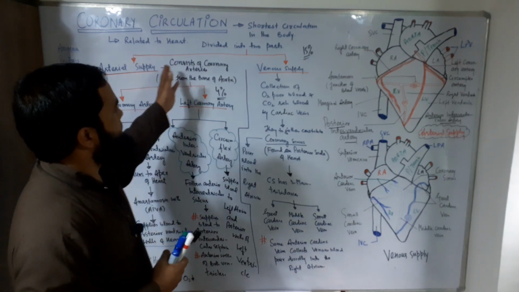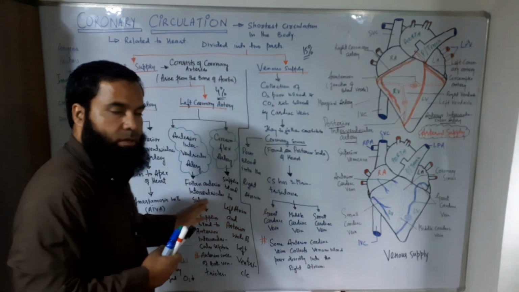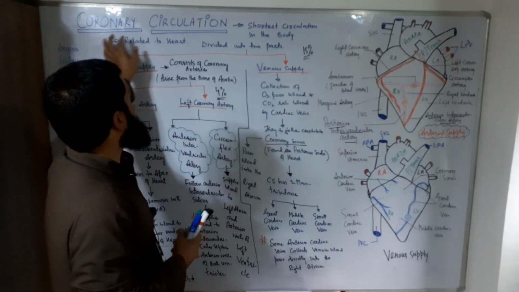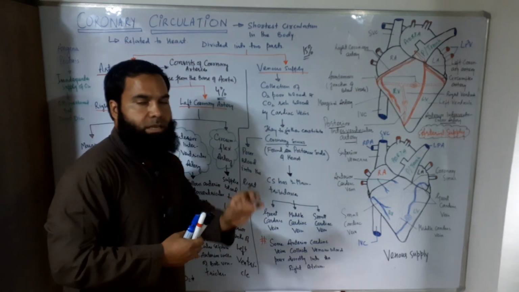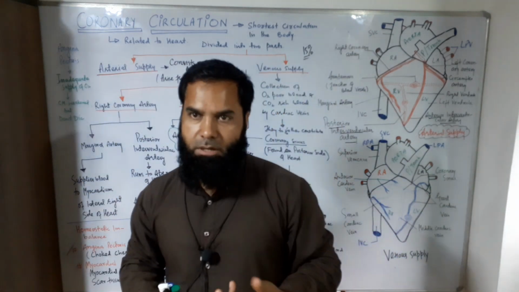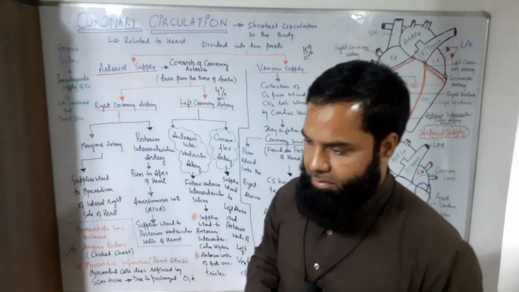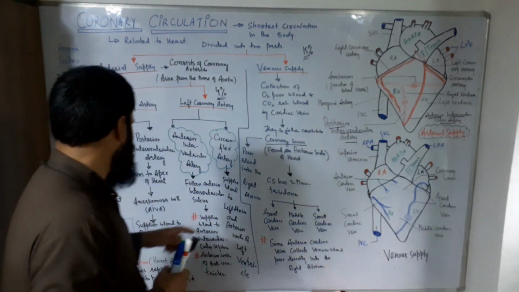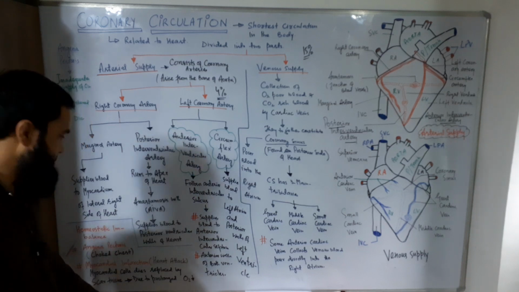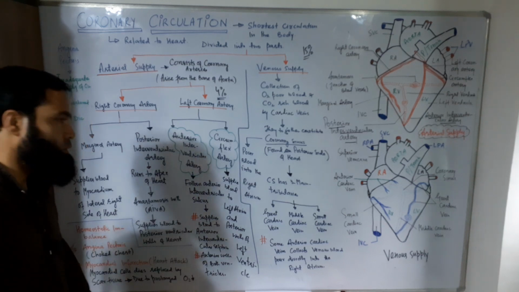Here is a pathological condition, or we can say homeostatic imbalances related to the coronary circulation. Means if there is a hindrance in the supply of oxygenated blood and nutrients to the heart, what happens? The first one is called angina pectoris. I have written it on the board with the help of a red marker. Angina pectoris means choked chest.